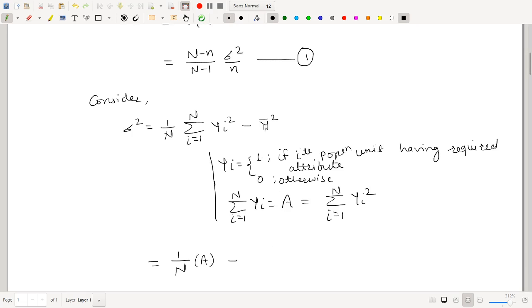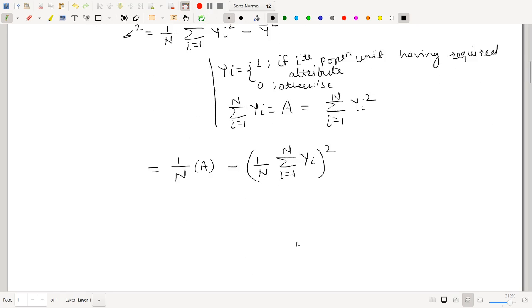Y bar means the population mean. So the population mean is 1 upon N summation i running from 1 to capital N capital Y, whole bracket square. Summation of capital Y is A, so put it here: A by N minus A by N, whole bracket square.